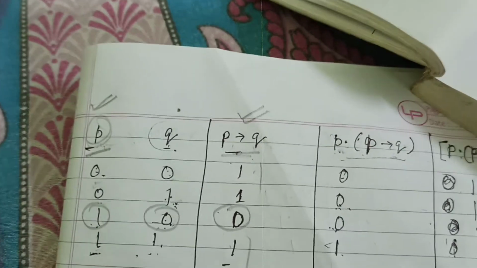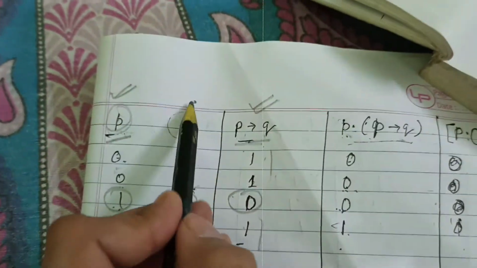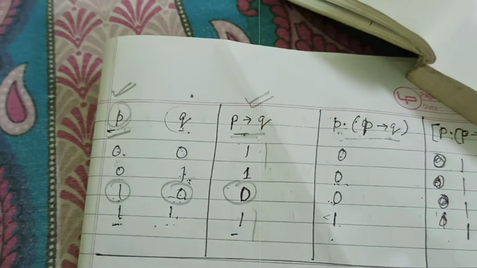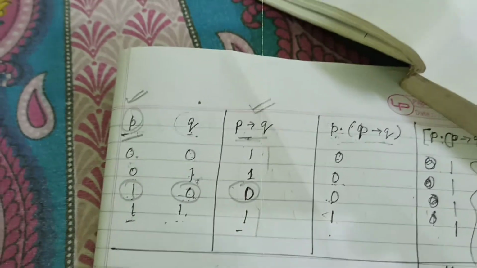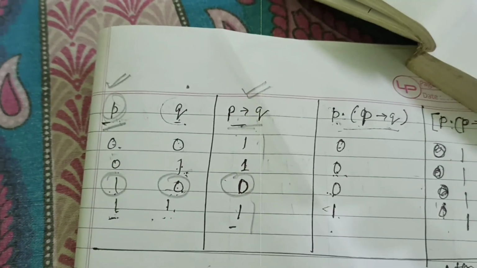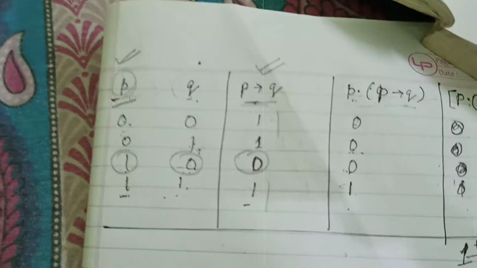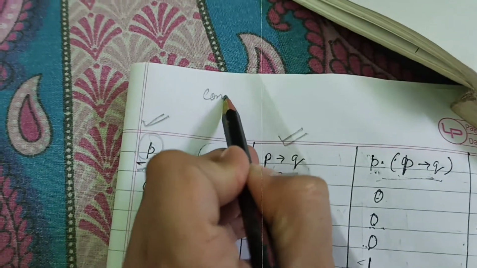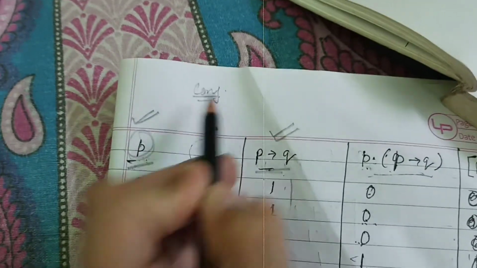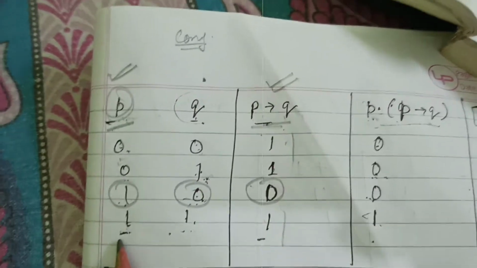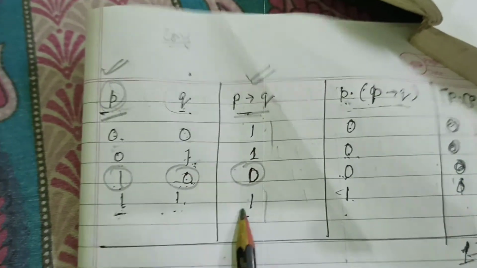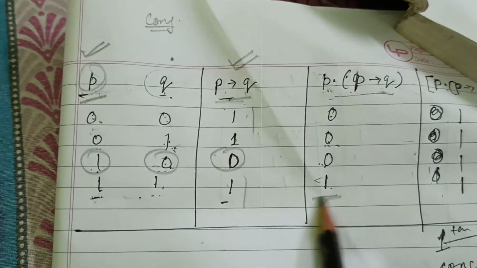Now according to the rule, because here it is given AND, when we check the condition according to the conjunction rule, when there are two ones, then the result will come 1.